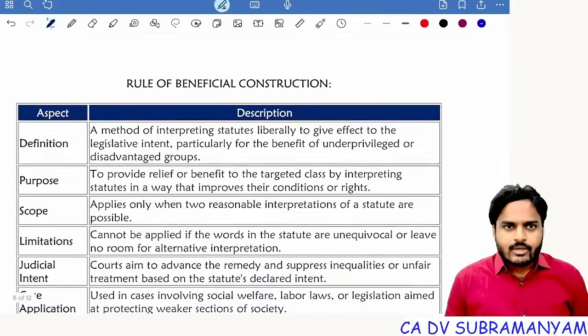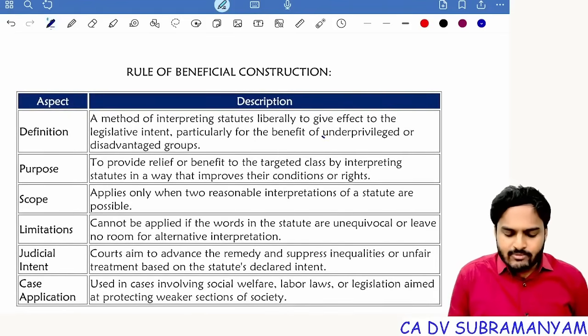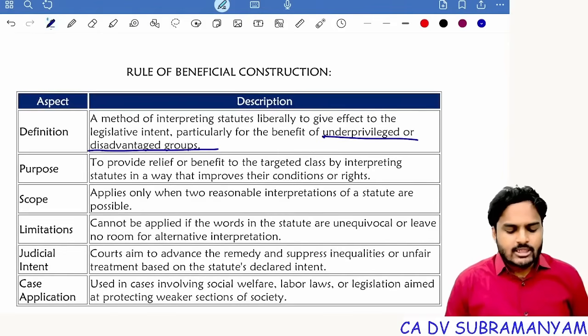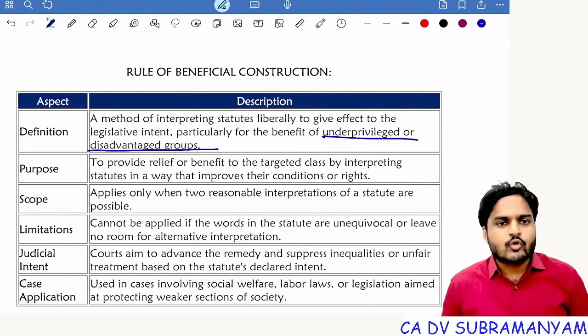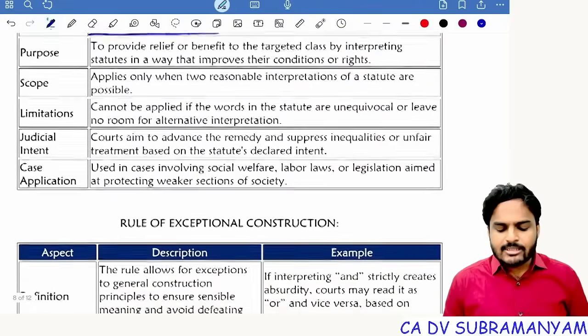Next one, rule of beneficial construction. Here you'll find underprivileged or disadvantaged groups. So if a law is giving more benefits to these kinds of groups, then apply that law in favor of underprivileged or disadvantaged groups. Suppose there are misstatements in the prospectus.